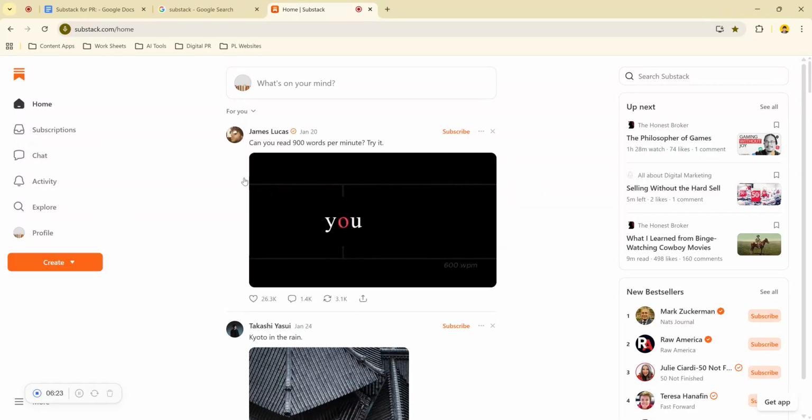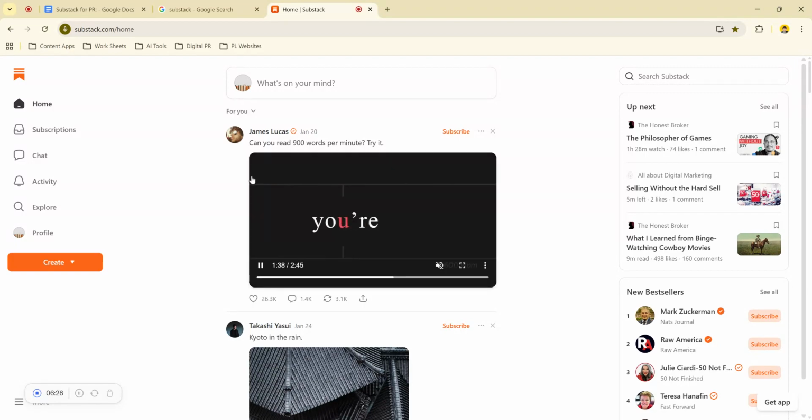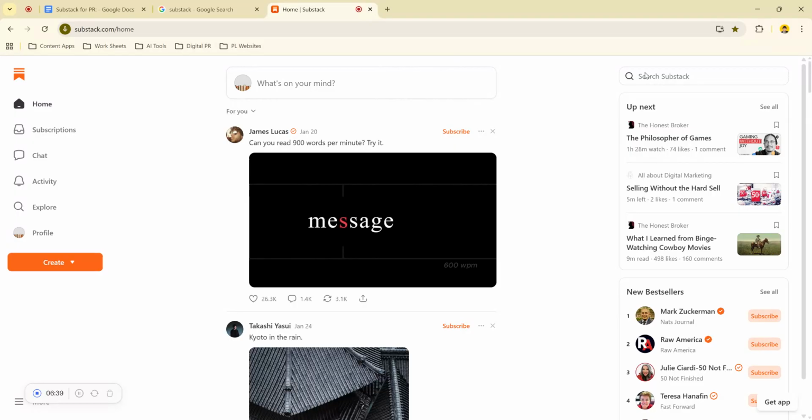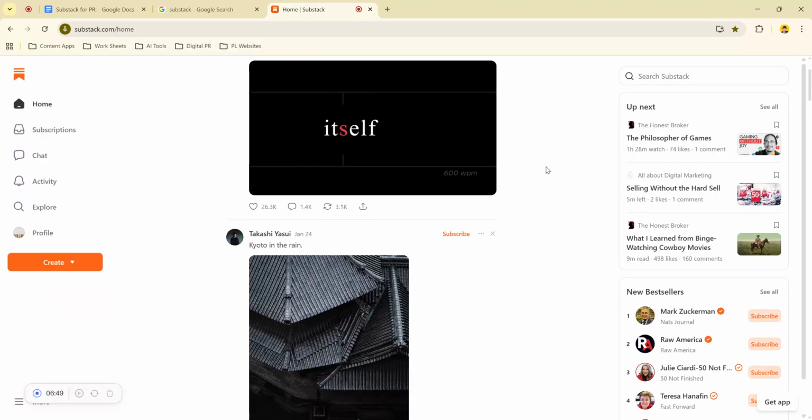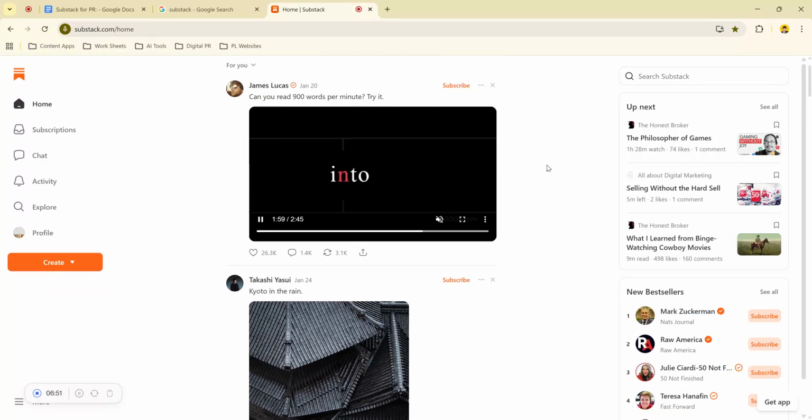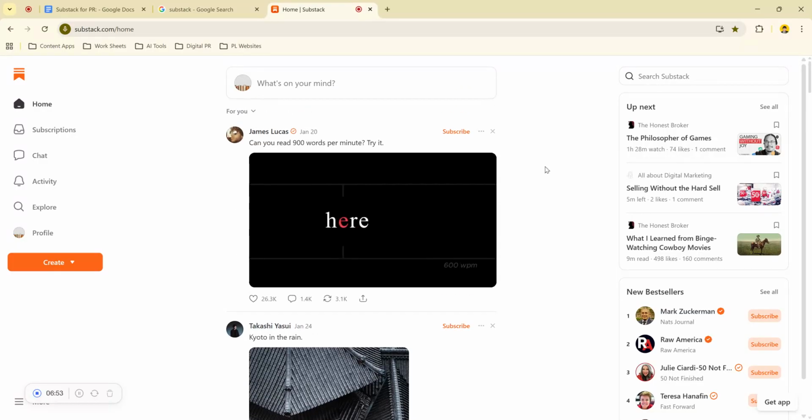So just a couple of the benefits. It's direct to audience communication, send news and updates straight to your subscribers, no middleman required. It's like having your own PR channel that reaches the people who actually care. You can also discover and engage journalists. Many journalists are on Substack themselves, so following them helps you understand what they are interested in, and you can engage naturally by commenting or messaging. It's way better than those random cold calls that they might overlook.